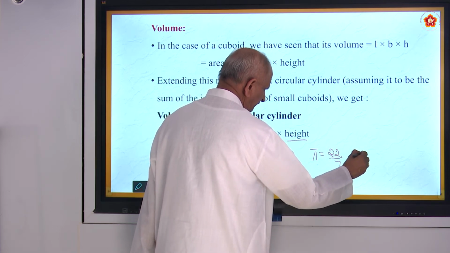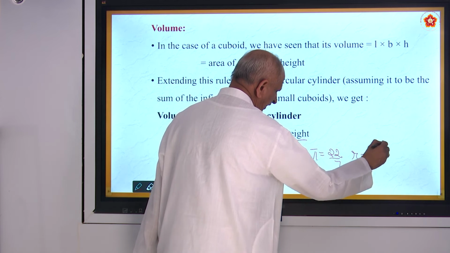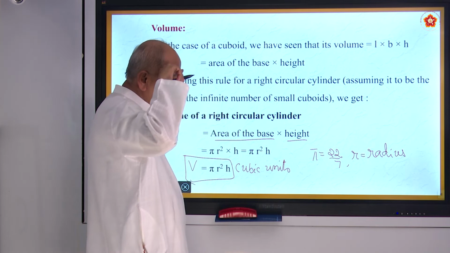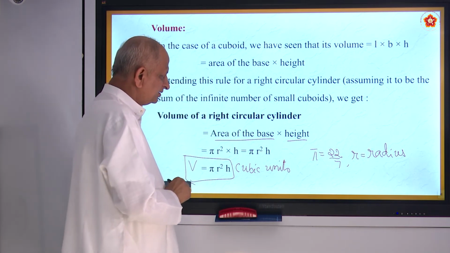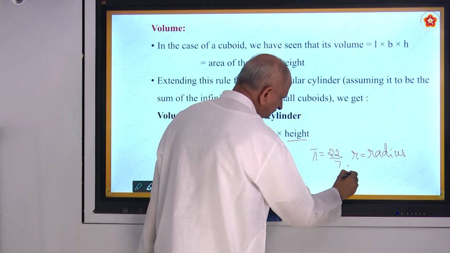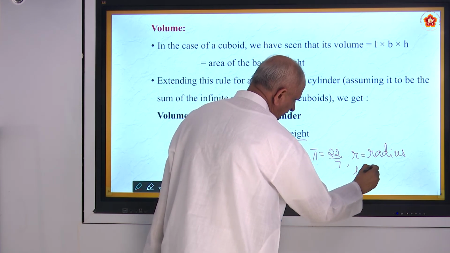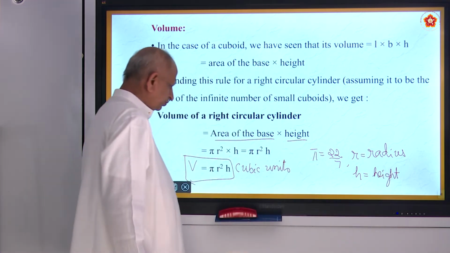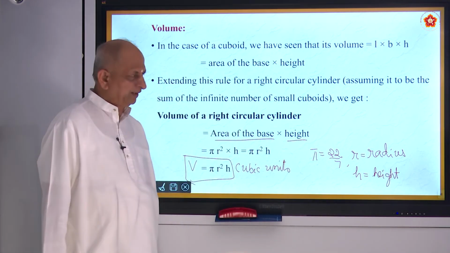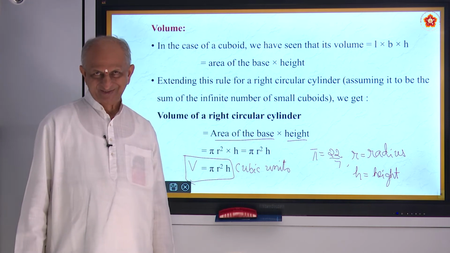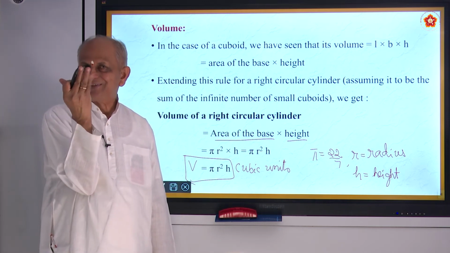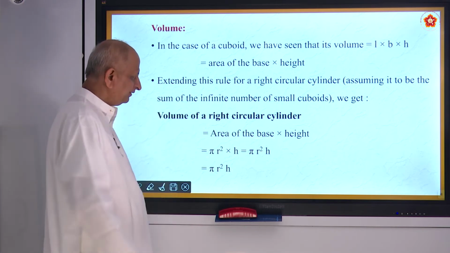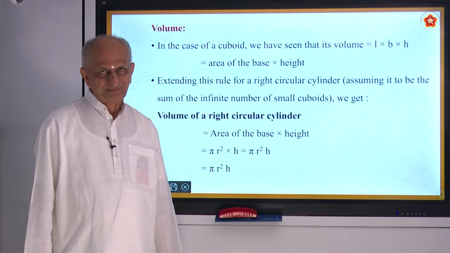What is r? R is the radius of the base. What is shape of the base? Shape of the base is circle. Therefore, you take radius. And what is h? H is the height of the cylinder. So formula becomes V equals pi r square h. So with these three keys, the formulas are like keys, we have to work out the problems.